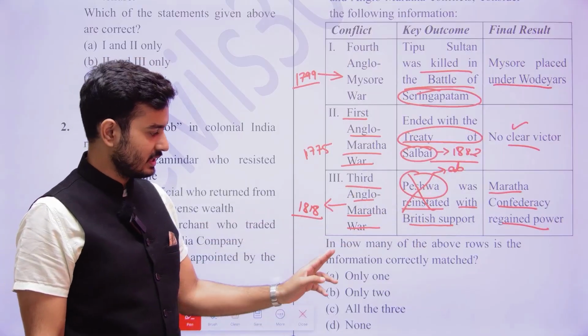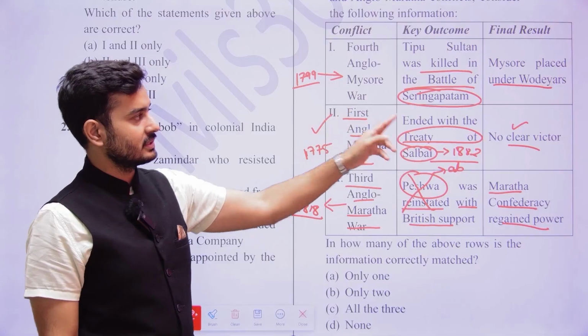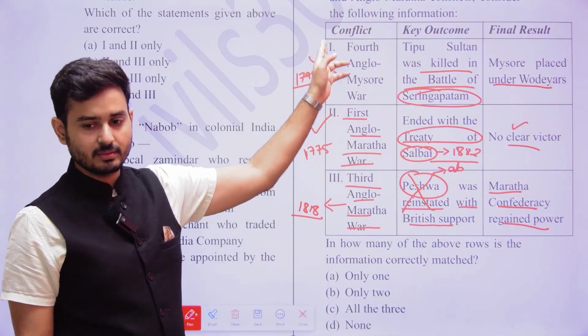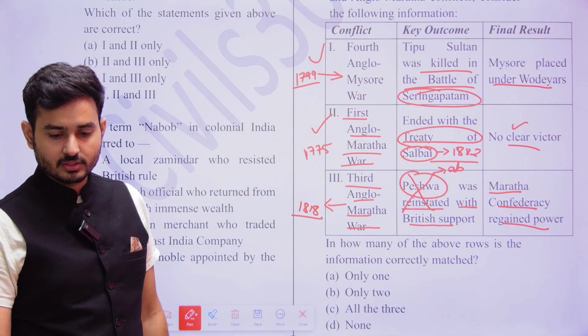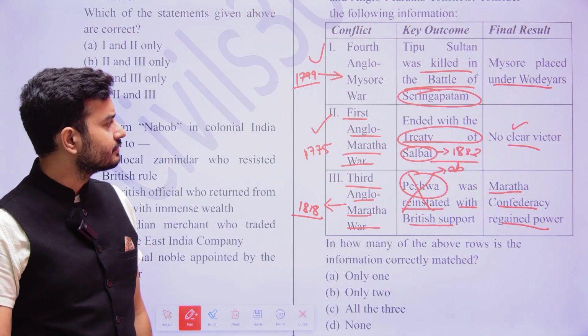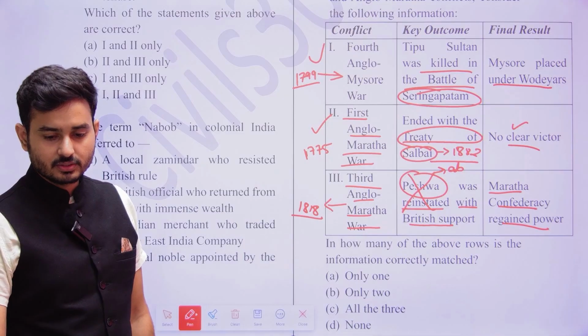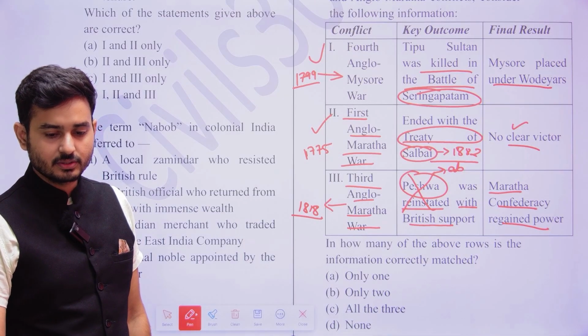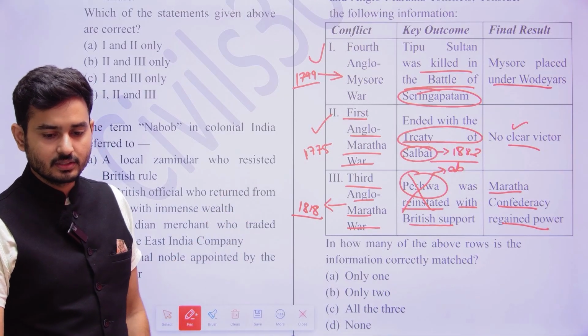So here, which one has to be found? This statement is correct, and even this statement is going to be correct. So when we talk about the answer, it is going to be 1 and 2. Both are going to be correct.